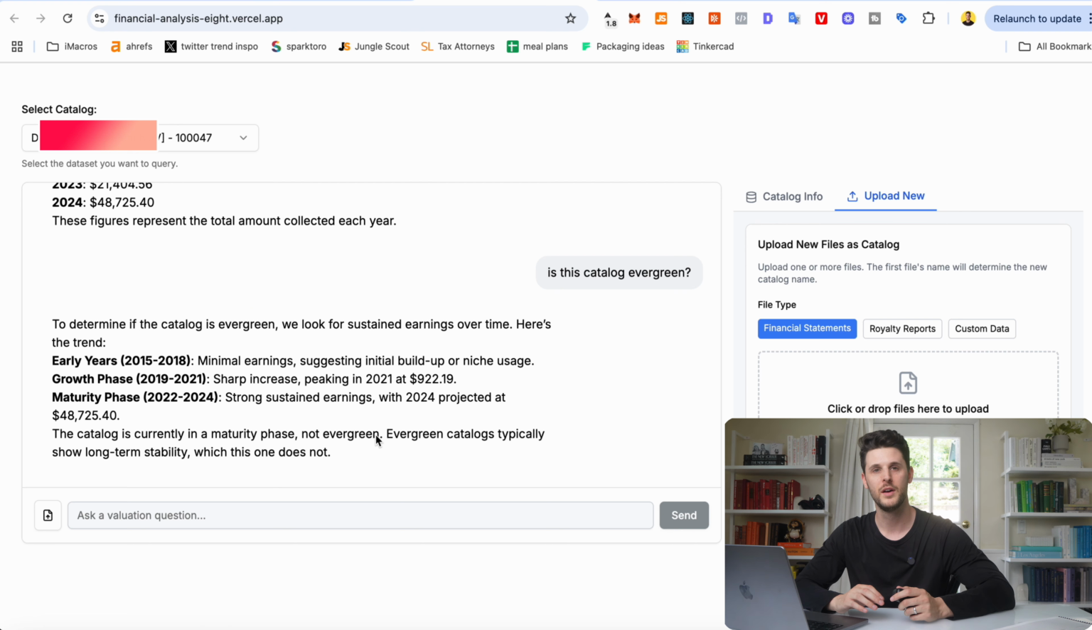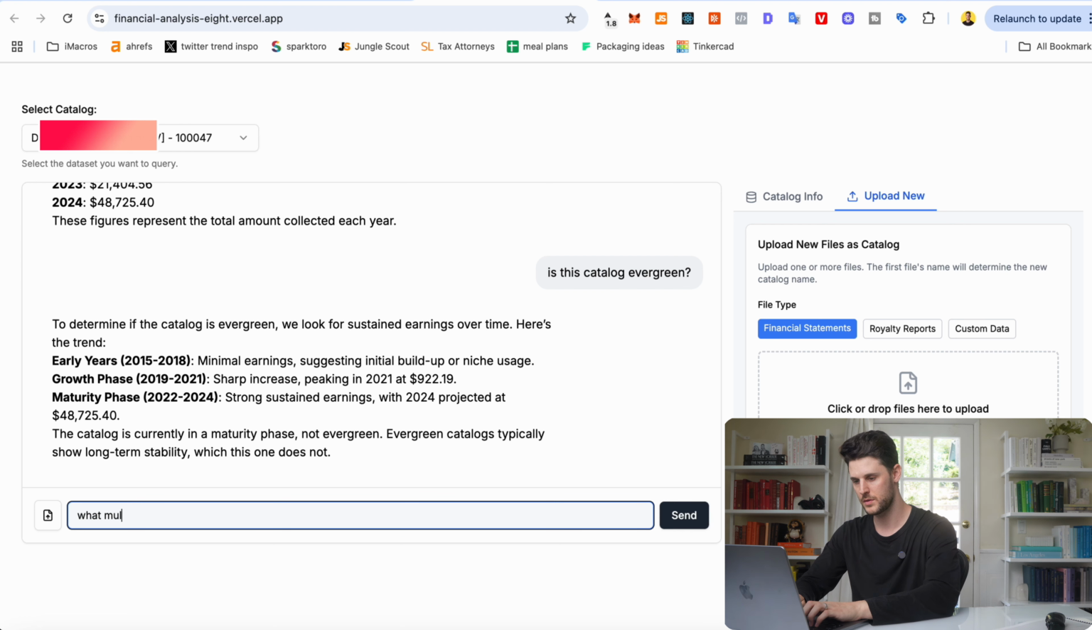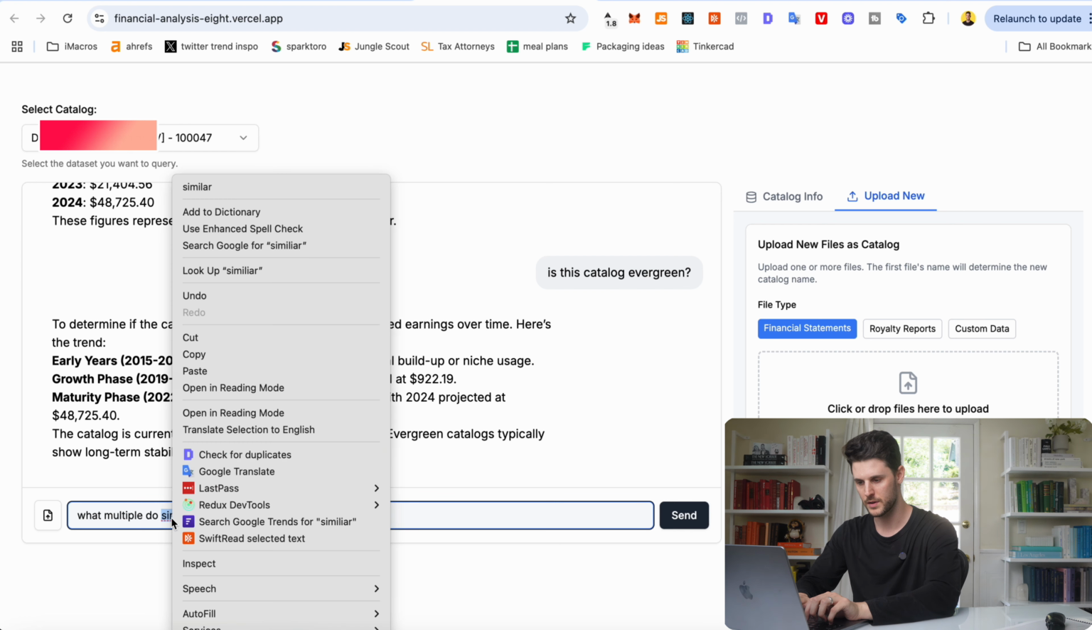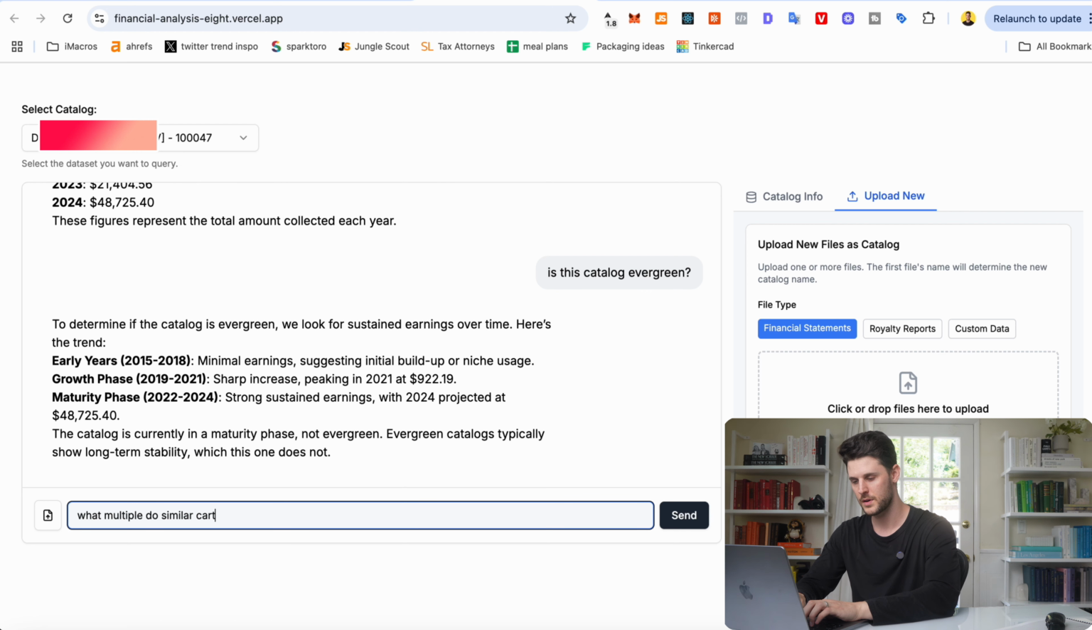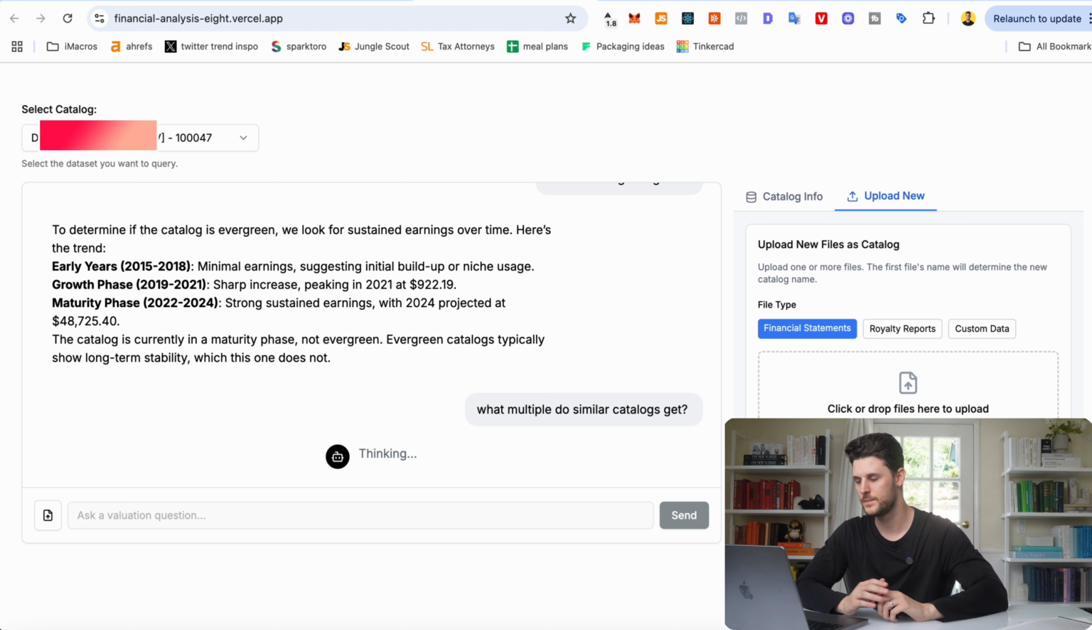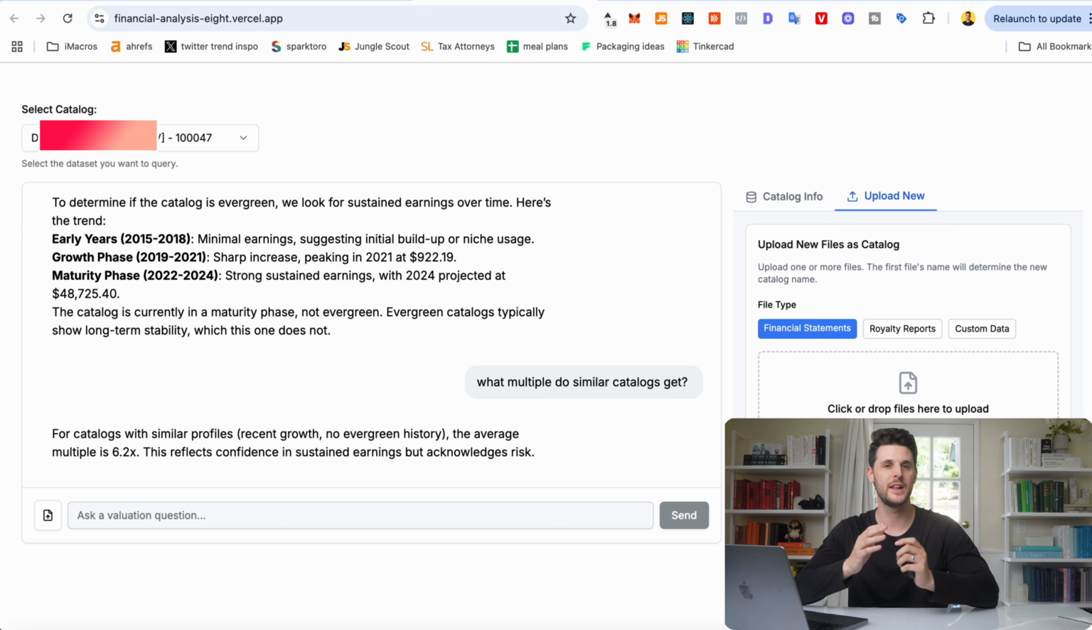Now, let's try typing, what multiple do similar catalogs get? You can see that it's able to identify what multiple similar music catalogs have historically gotten. This is super useful. And the coolest part is you can easily repackage this app for real estate, private equity, and other industries. But here's how to make it really powerful.